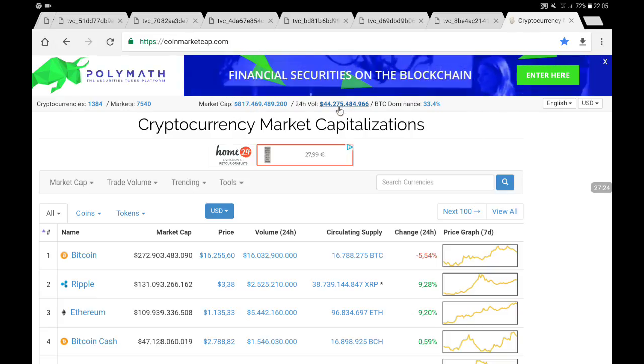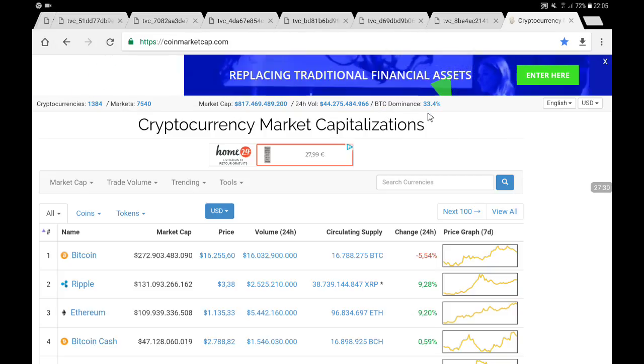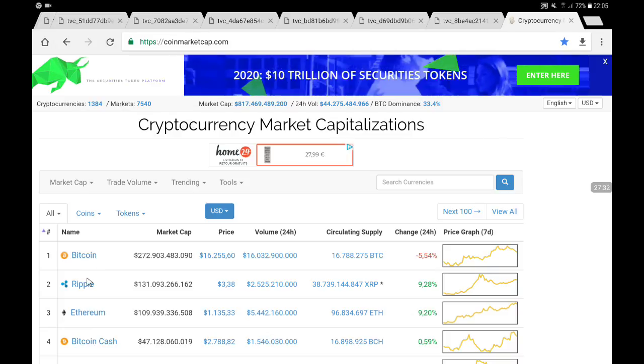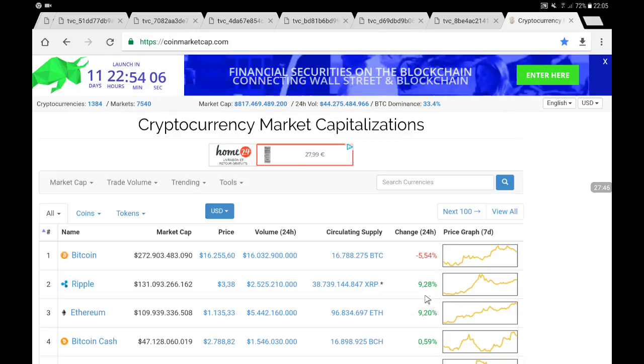The volume is $44 billion in 24 hours, and Bitcoin dominance is still falling, now close to 30%. Top 4: Bitcoin, Ripple, Ethereum, and Bitcoin Cash. Bitcoin is falling in today's trading, and all the other coins, Ripple and Ethereum, are up close to 10%.